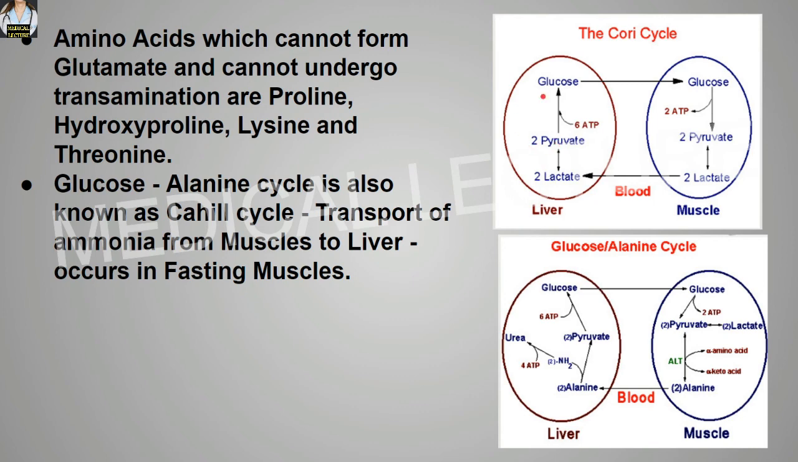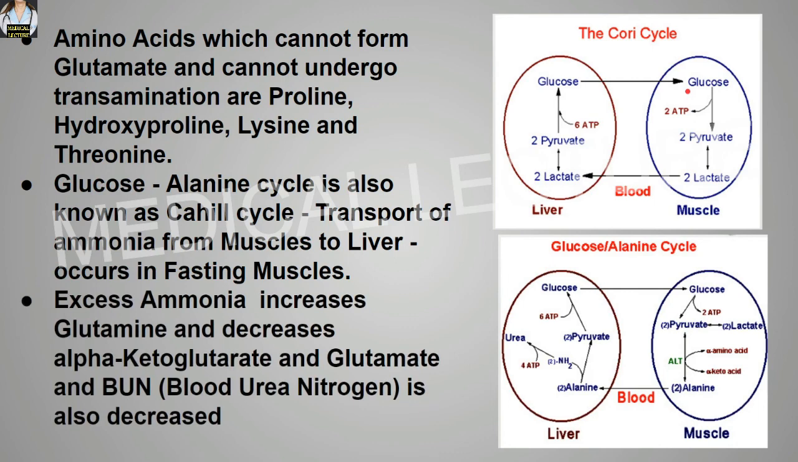And what is this conversion of the pyruvate to glucose known as? It is known as gluconeogenesis, and the liver is the main site for performing the gluconeogenesis. So in both cycles, the pyruvate is converted into glucose with the help of the gluconeogenesis pathway, and then this glucose is sent to the muscle for usage.